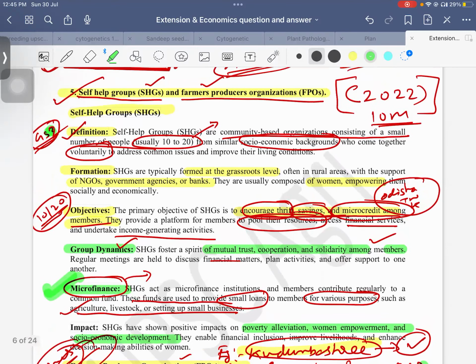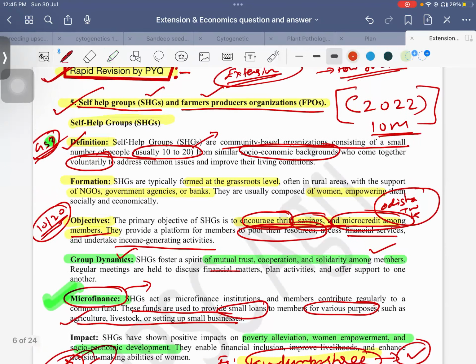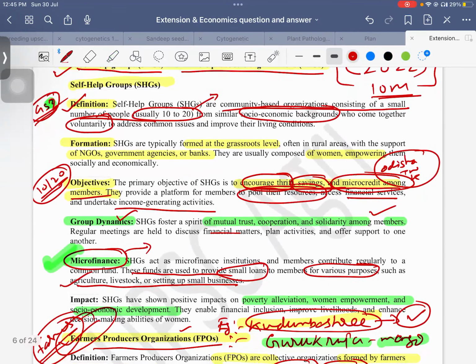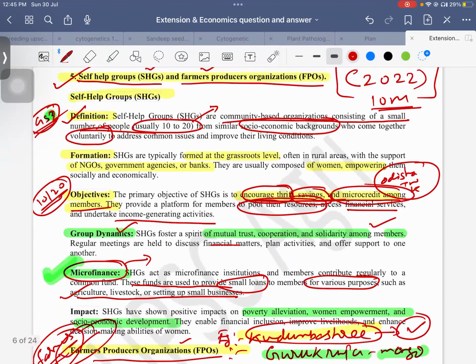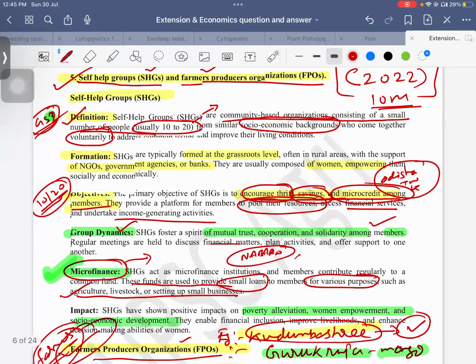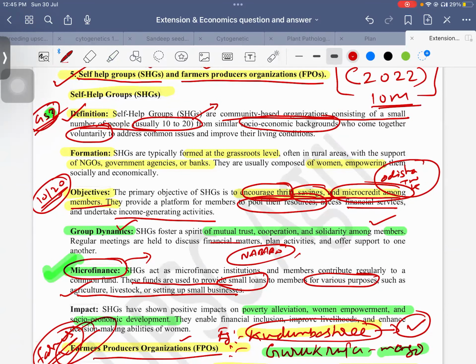There are government schemes also, like I told you about the NABARD scheme. These schemes also help women to thrive. And also NRLM, here also we have initiatives to promote SHGs.